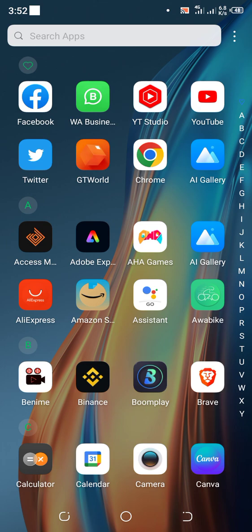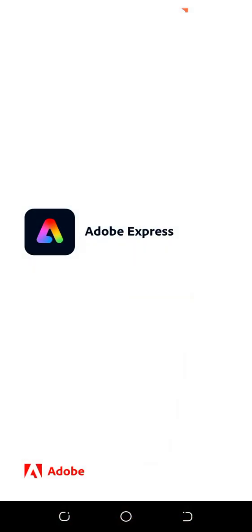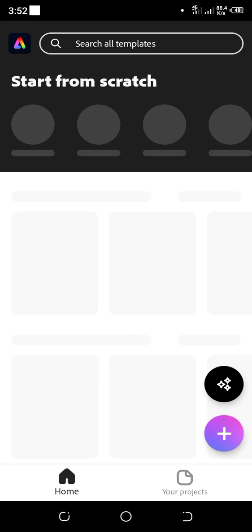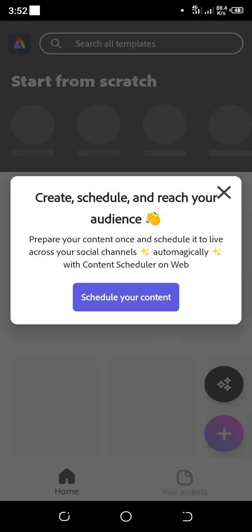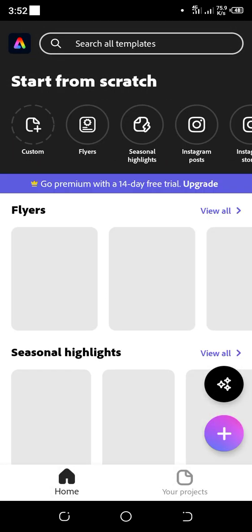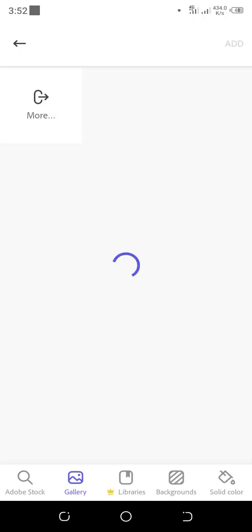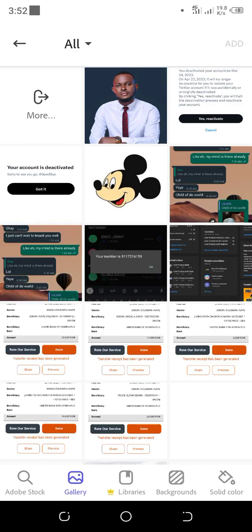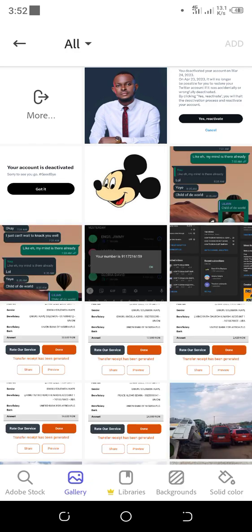After downloading Adobe Express from Google Play Store, you sign up, you now proceed and you open the app. So once you open Adobe Express, this is the interface. You proceed and you click on the plus sign. That is for new projects. You'll see a lot of features which I'll be covering here.